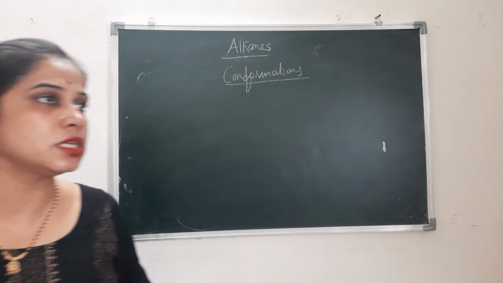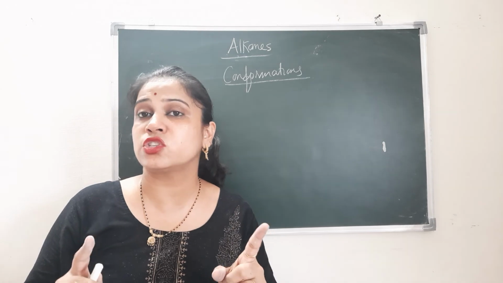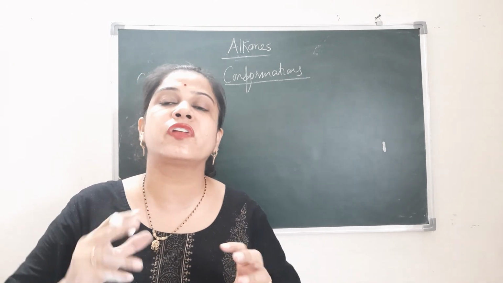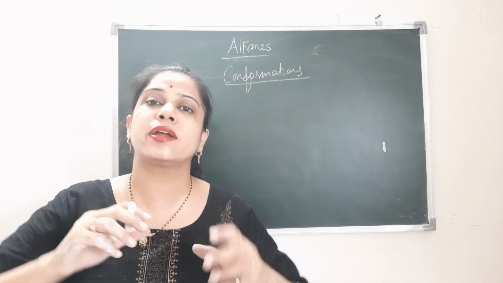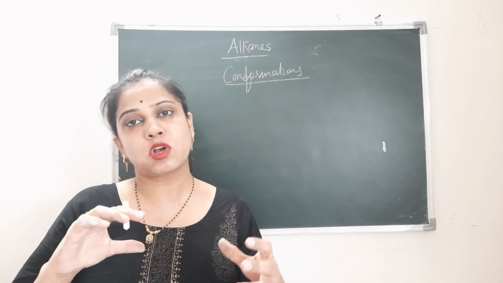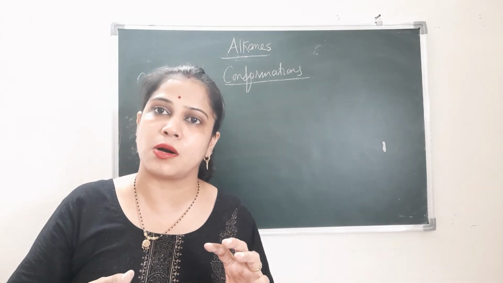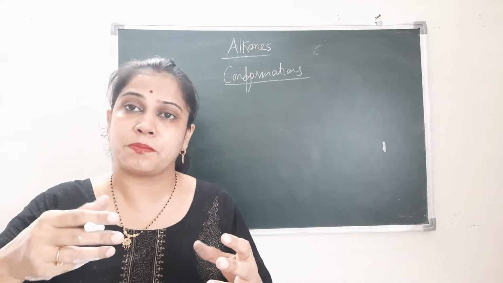As we know, alkanes have single bonds, in which the carbon-carbon is bonded through a sigma bond. So it has free rotation along its axis. It can easily rotate through its internuclear axis. Because of this rotation, a large number of forms can exist.